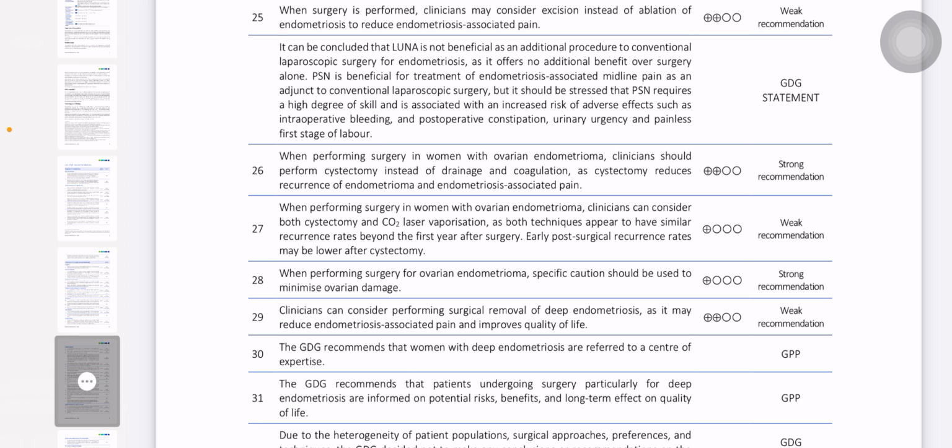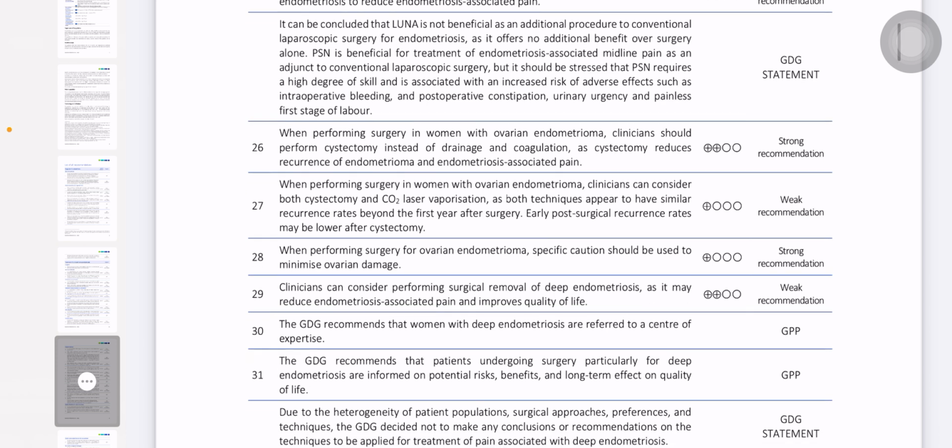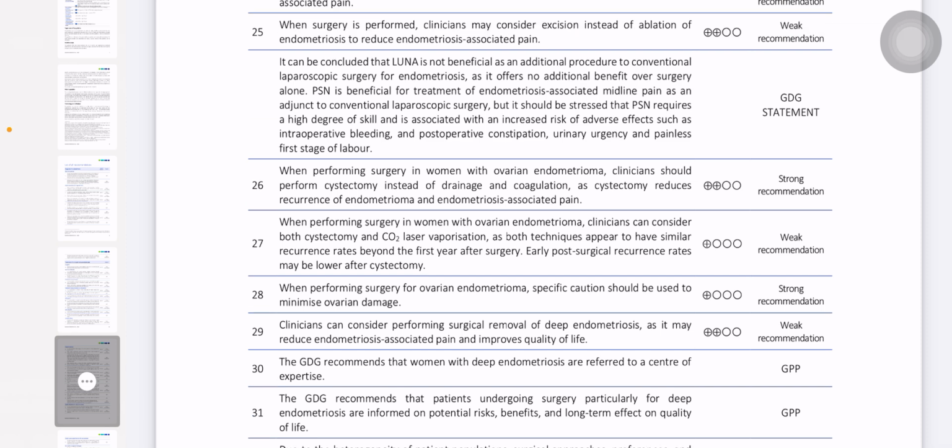But it should be stressed that presacral neurectomy requires a high degree of skill and is associated with increased risk of adverse effects such as intraoperative bleeding, post-op constipation, urgency, and painless first stage of labor. So for the nerves, presacral nerve and LUNA, we do not advise. The better option to choose in the exam, if they ask about the surgery and in the options they give excision of endometriosis and the other option is ablation, is that you have to choose excision. Excision is best as compared to ablation.